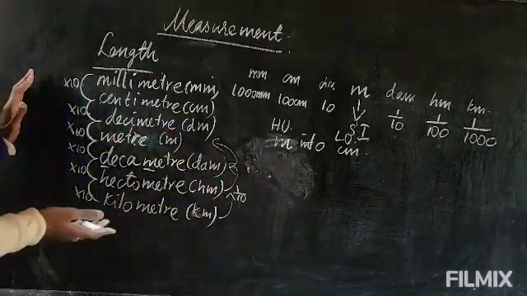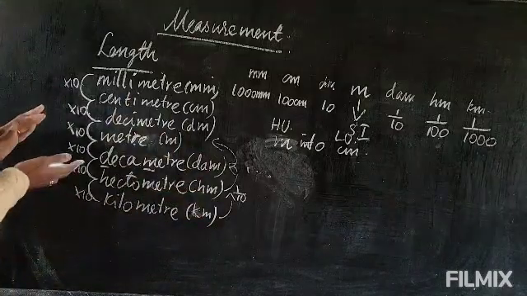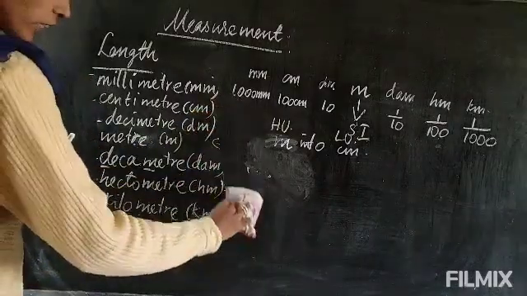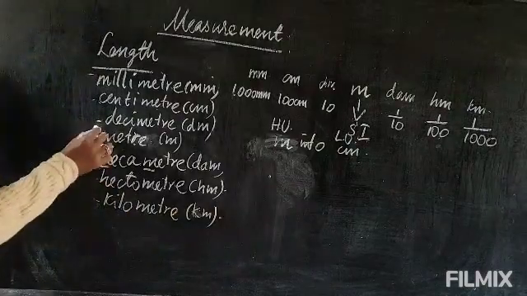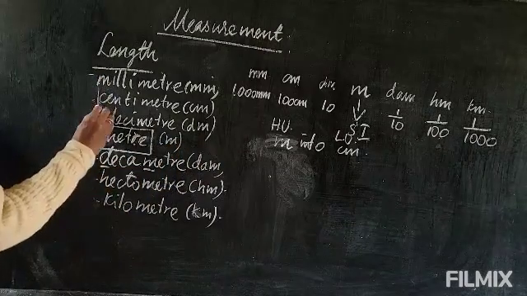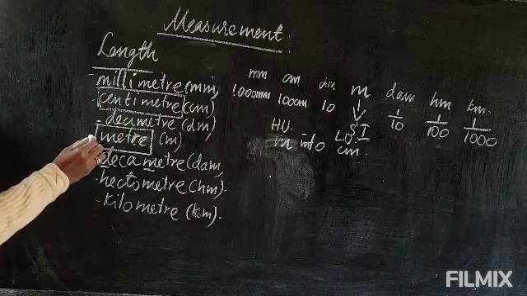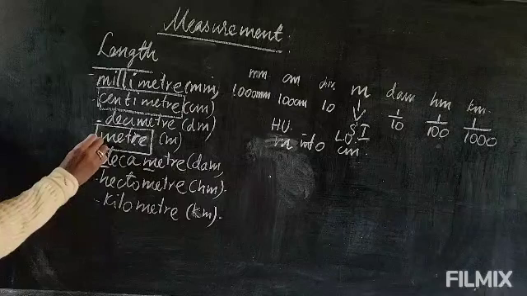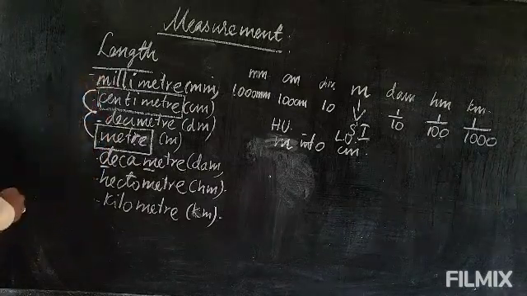Okay, so if you are not able to understand higher unit and lower unit, I will say. Now meter, you are going to convert into centimeter, in this order. You remember, then it will be easy to find the formula. Meter is here. You are going to convert into centimeter, so centimeter is here. From meter you have to go to decimeter, again from decimeter to centimeter.